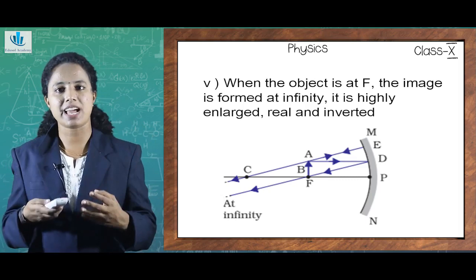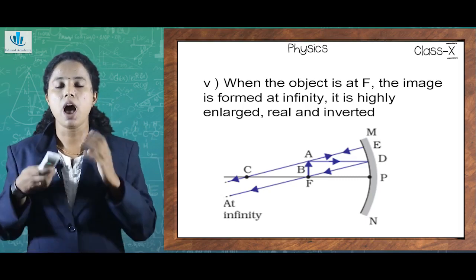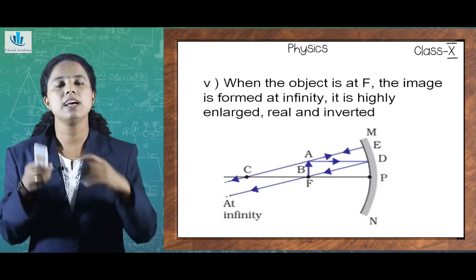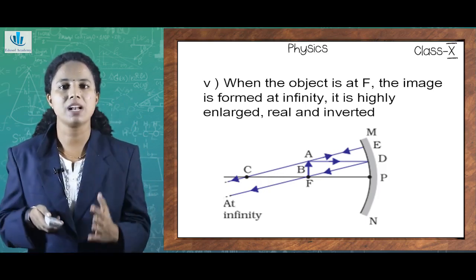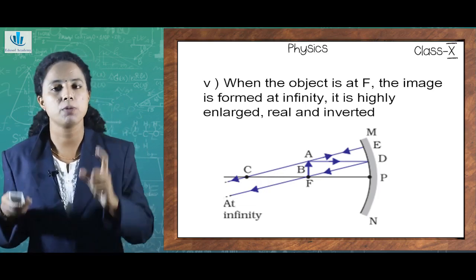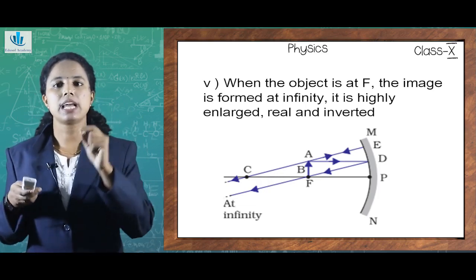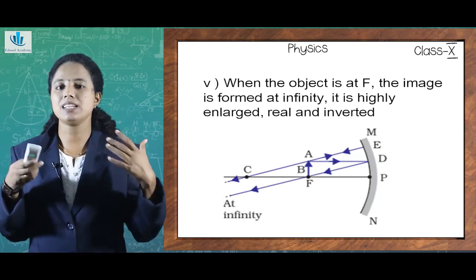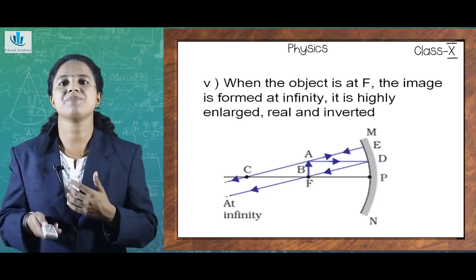It can't be shown in the diagram, that's why we haven't shown it. But the clear result is that the image formed will be real as well as inverted. So what was the meaning of real image? The image that can be obtained on a screen. So the ray diagram that is passing through C has an arrow to infinity. So that is what we can infer from this diagram.